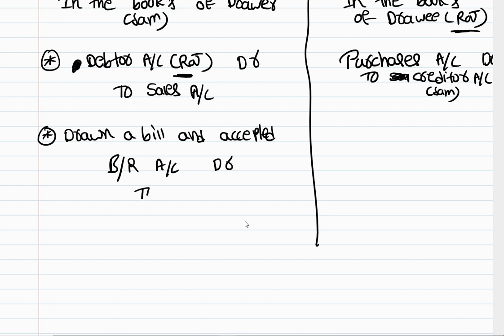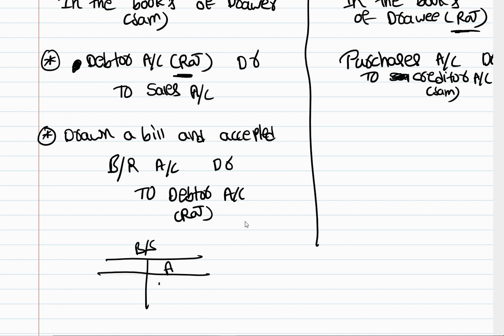And then I'm cancelling the debtor because Raj is a drawee, right? He is accepting the bill of exchange. So he is no longer our debtor. Bills receivable account debit to debtor account, which is Raj account. Because see, assume that in the balance sheet bills receivable is an asset. Just now we have discussed it, right? If you write bills receivable 10,000 and then if you write Raj is a debtor, Raj also 10,000, is it right?